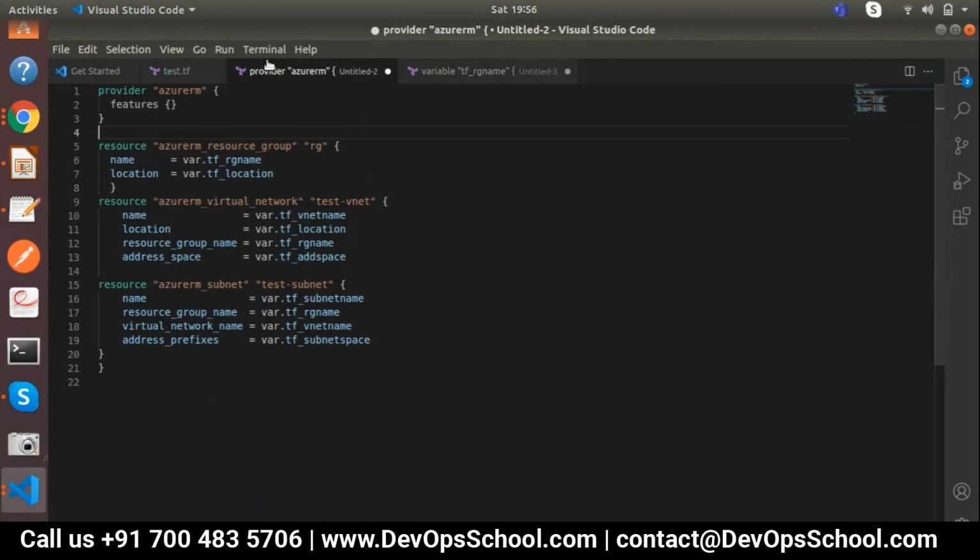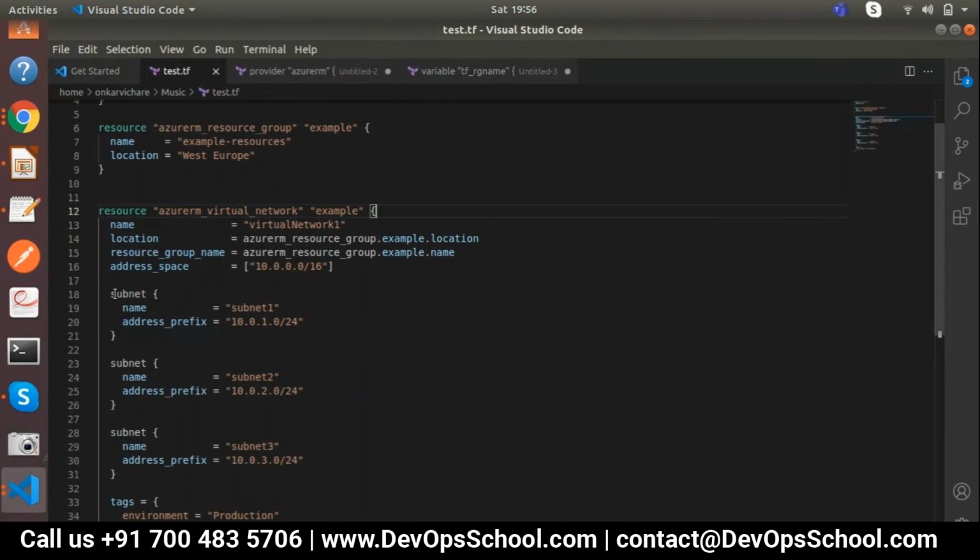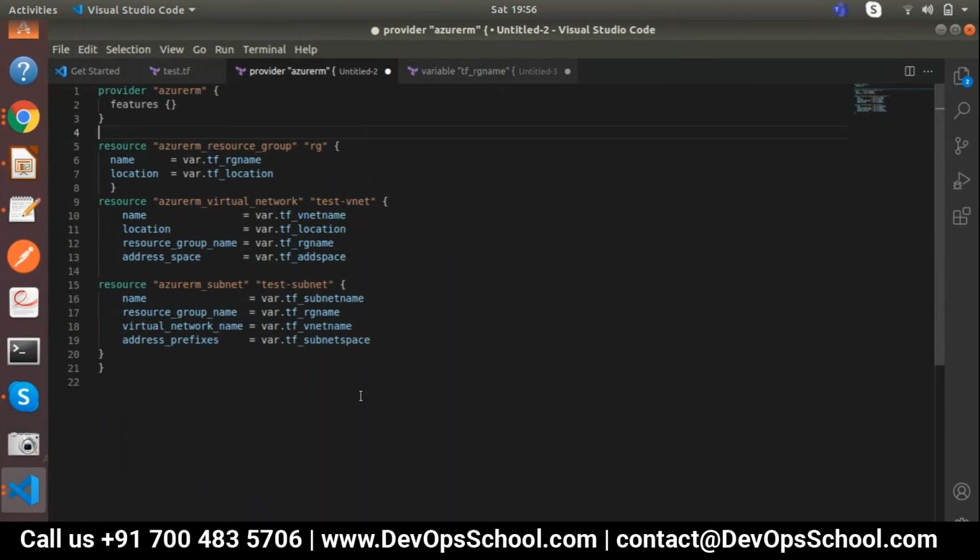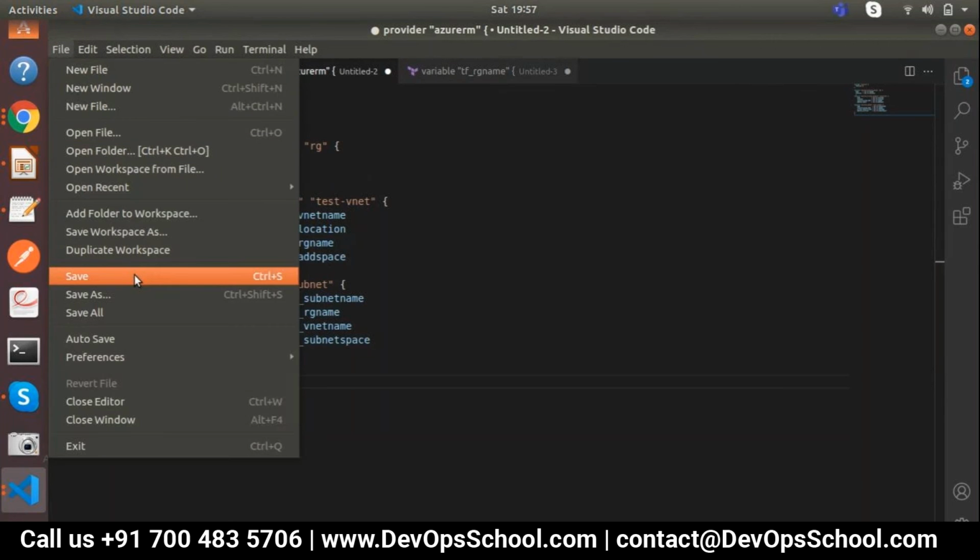So why did this happen? Because we declared it as separate. If we could have created the subnet with the variables within that, it would have created it actually. So what we did, we have created the separate one, and it will be called out over here. But let's try out this method and then we'll decide what we can do. Okay, so let me save this. Now I did some changes.